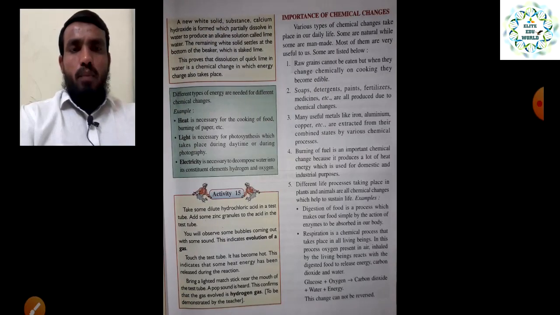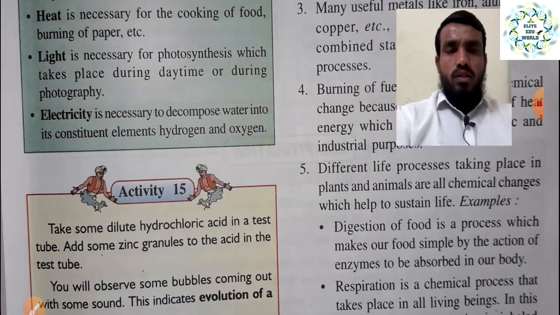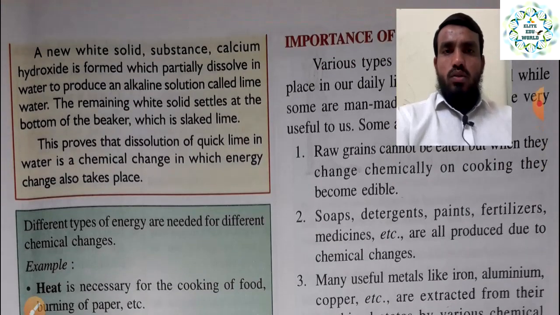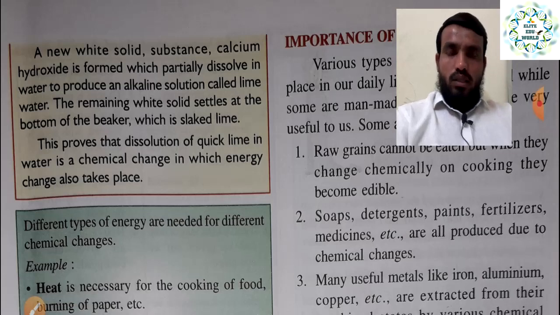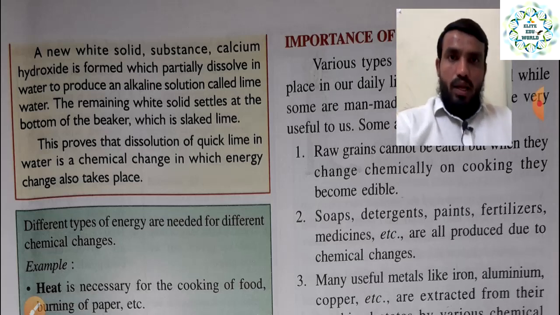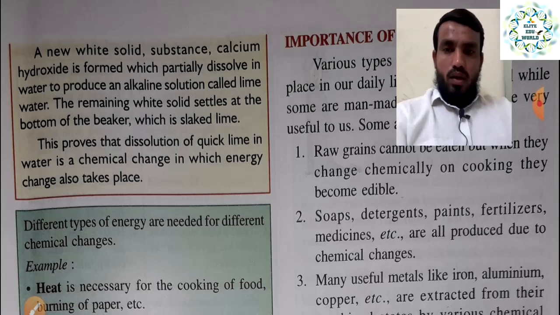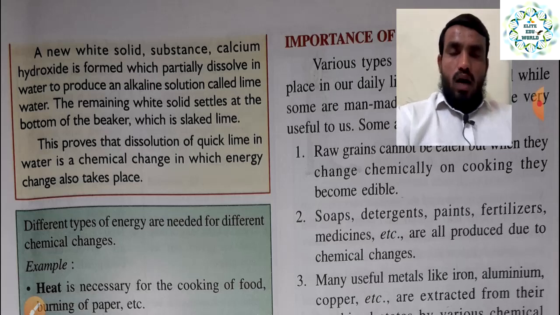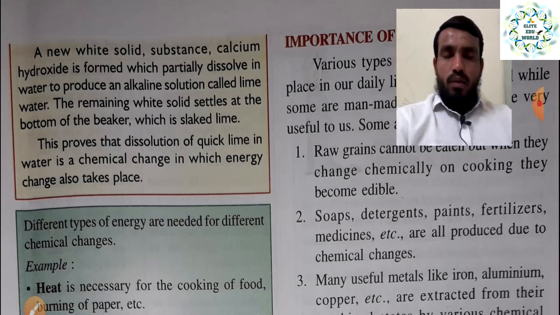And there are some more points to see. A new white solid substance, calcium hydroxide, is formed. Before it was lime, now it is converted into calcium hydroxide, so a new substance is formed, which is partially dissolved in the water. Some amount of this calcium hydroxide dissolves in the water and produces an alkaline solution called lime water, right. And the remaining white solid settles at the bottom of the beaker, which is slaked lime.